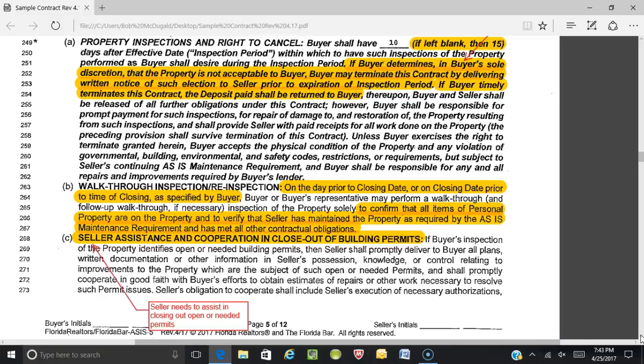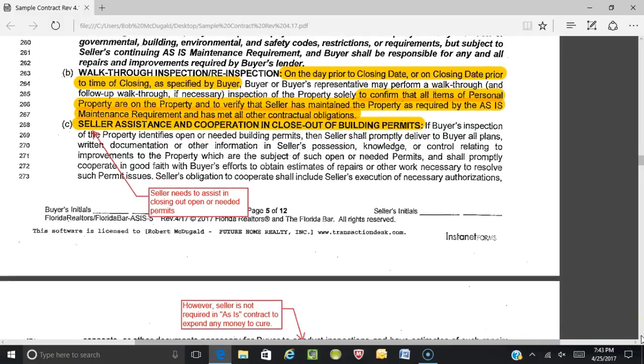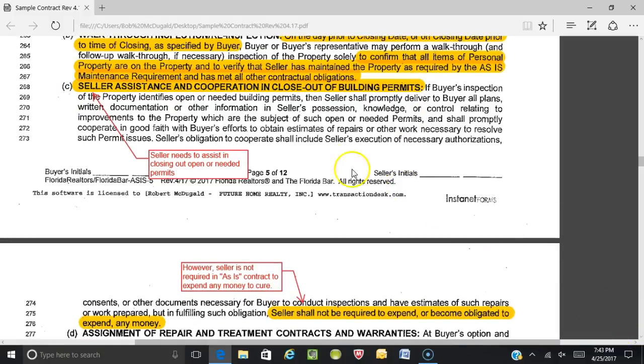All right. So that's a requirement there. And then C. This is kind of a new one that's been added based upon permits. But realize what's here in section C. It's that the seller has to assist and cooperate, but the seller does not have to repair or do anything to fix or remedy because it's an as-is contract.